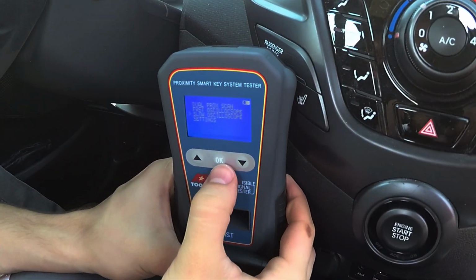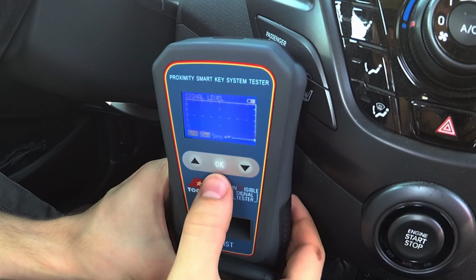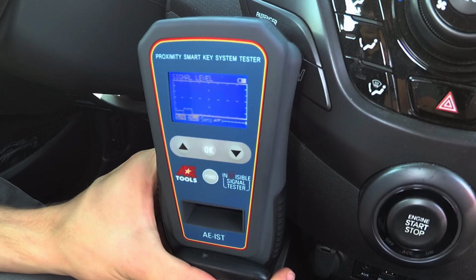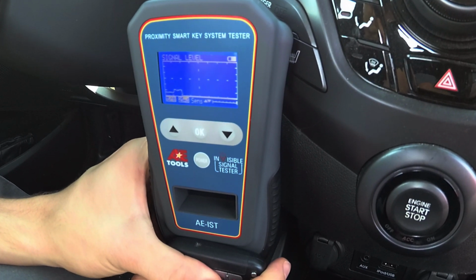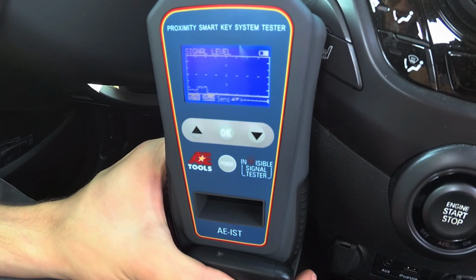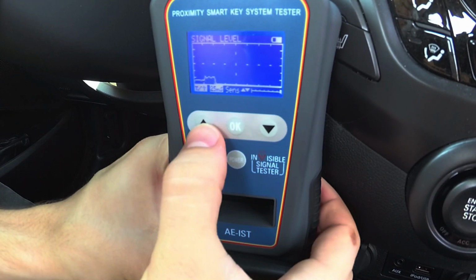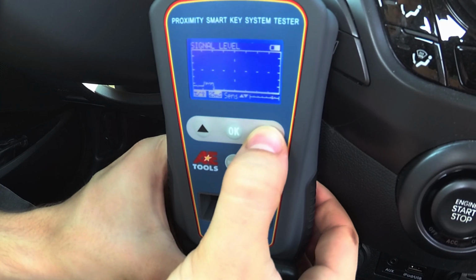First, we'll try using the slow oscilloscope and holding our smart key at the bottom where the RF test is. You can see we do have it showing up just a little bit. We can adjust the sensitivity using the up and down arrows again.